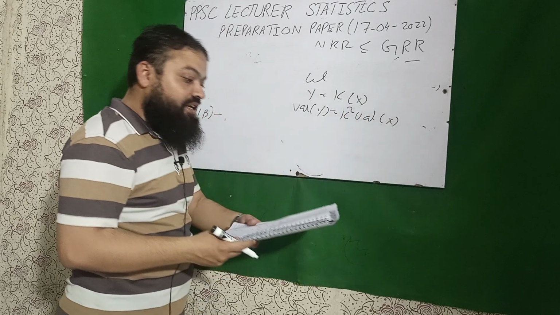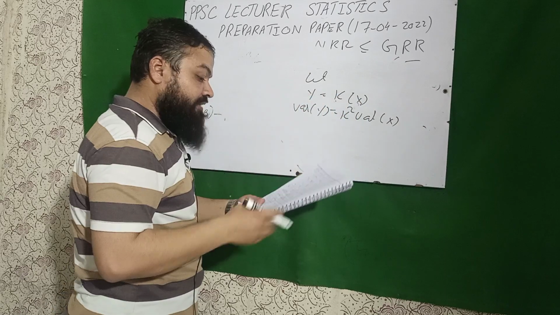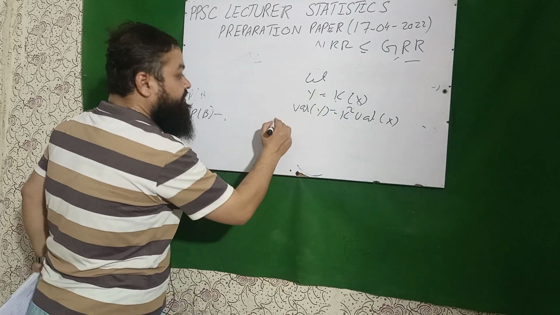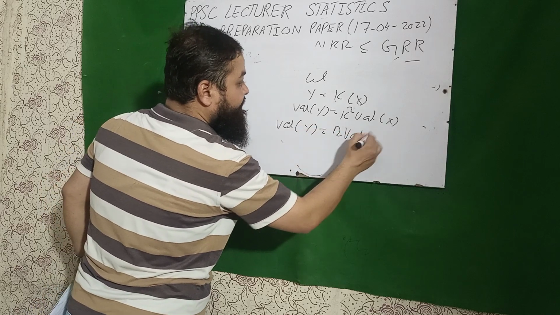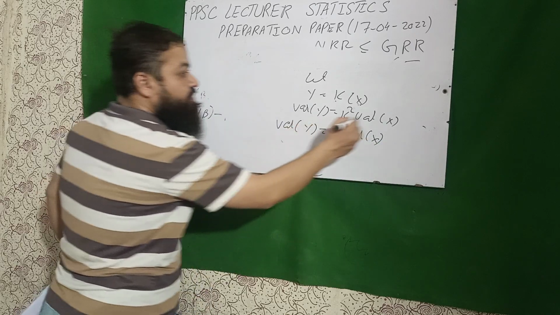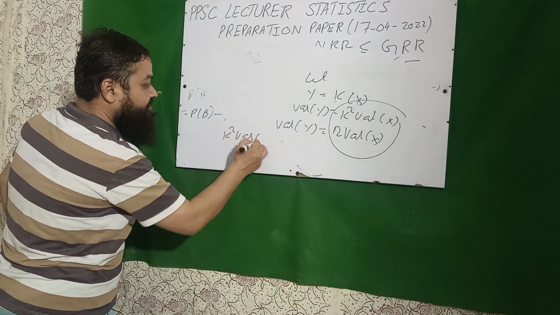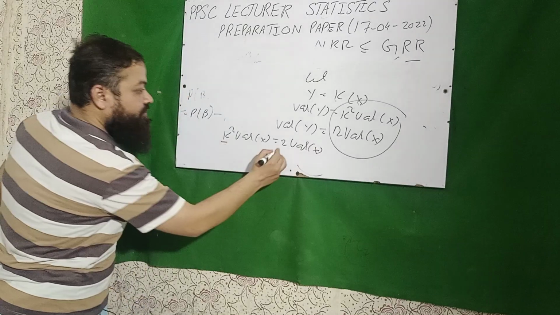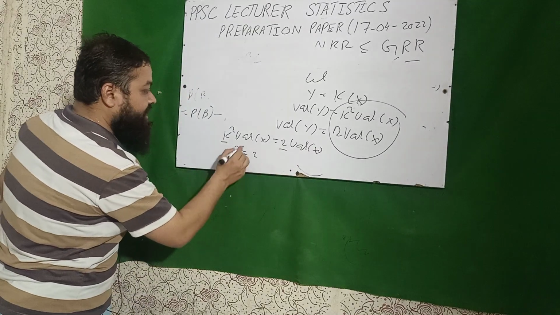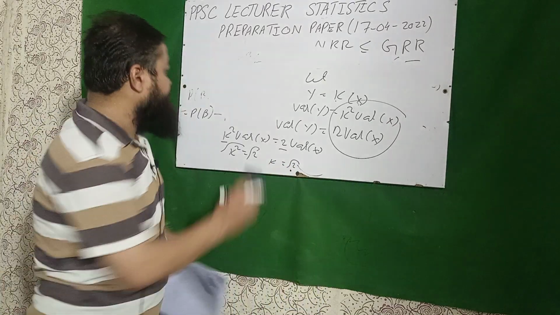And the question is, if all the observations are multiplied by k, the variance is doubled. Double means variance of y is equal to 2 variance of x. Now just compare these two. K square variance of x is equal to 2 variance of x. So k square is equal to 2, k will be equal to under root 2. A very important question.